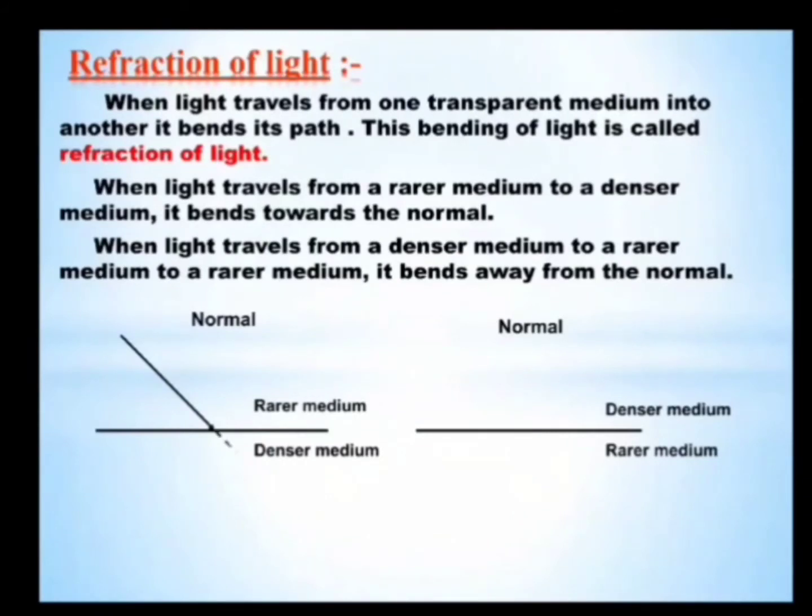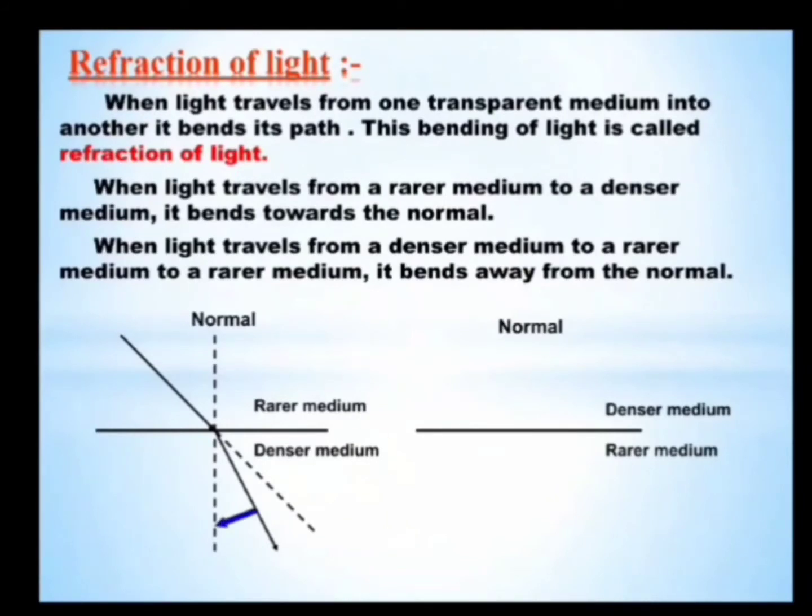See, this is a light ray going from a rarer medium to a denser medium. Actually, it had to go in this way, but it seems to bend its path. And if we draw a normal at the point of incidence, we see that the light ray appears to be moving towards the normal.